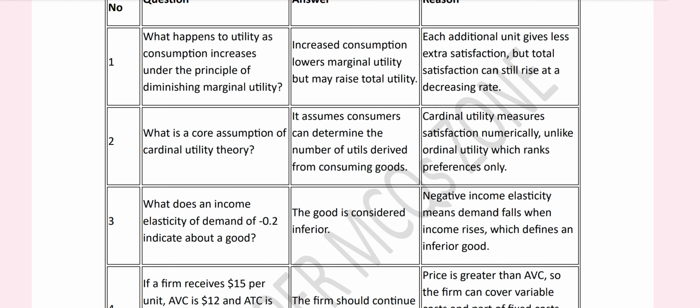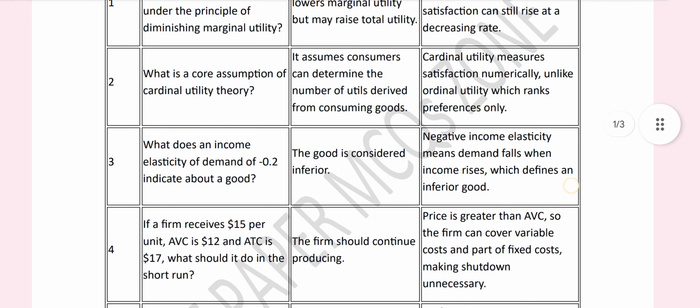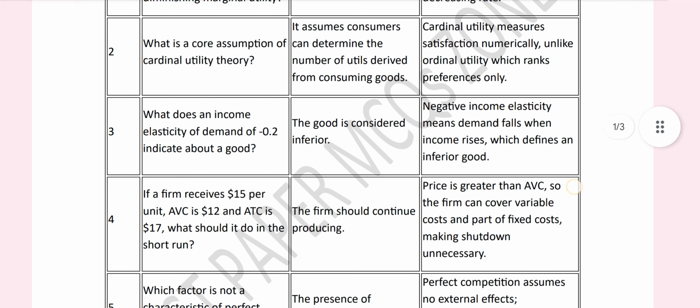Question number 2 है, what is a core assumption of cardinal utility theory? Right answer, it assumes consumers can determine the number of utils derived from consuming goods. Cardinal utility measures satisfaction numerically, unlike ordinal utility, which ranks preferences only.